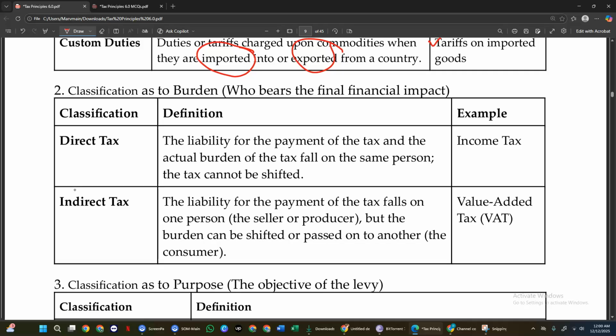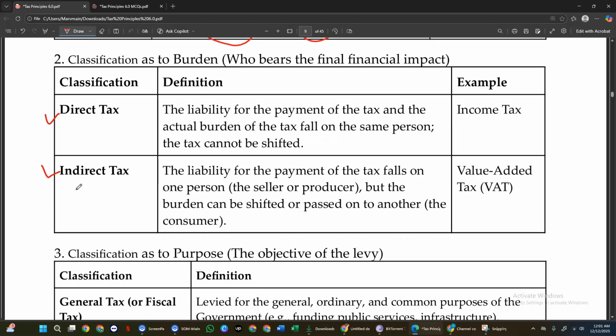The second classification is in accordance with the burden, who will shoulder or will pay for the tax. So we have direct and indirect. Direct is those who earn is the one who will pay. But in the indirect, the tax falls on one person, but it is to be paid by the buyer. So the seller is selling an item, and part of the selling price is the tax that is added on it, that is to be paid by the buyer. But the one who will remit the tax is the seller. So that is one way of shifting the burden. That's why it's called indirect. One of those is the value-added tax.